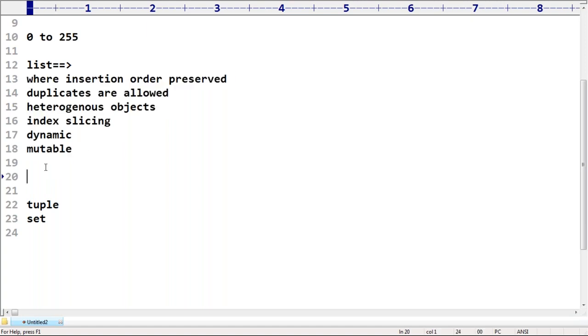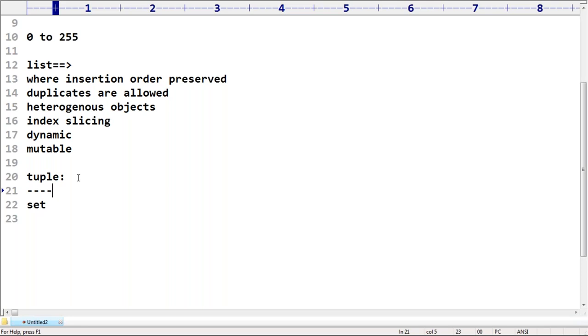Now, the very important question you should be aware of is the tuple concept. You know list and tuple, what is the difference? This is the main important interview question, sir: what is the difference between list and tuple? Is list immutable or mutable? Please respond.